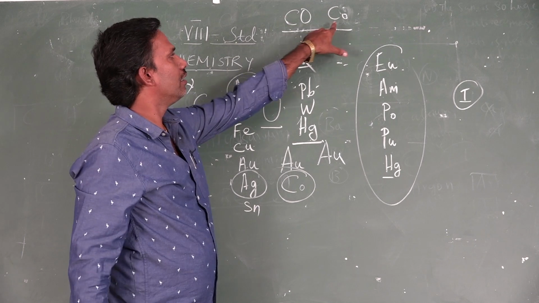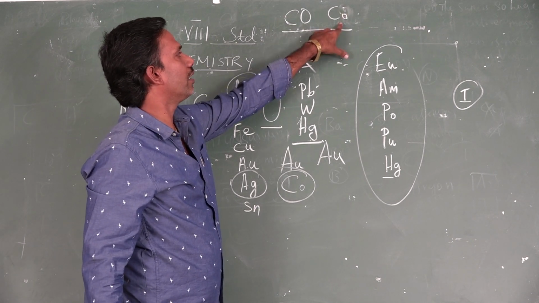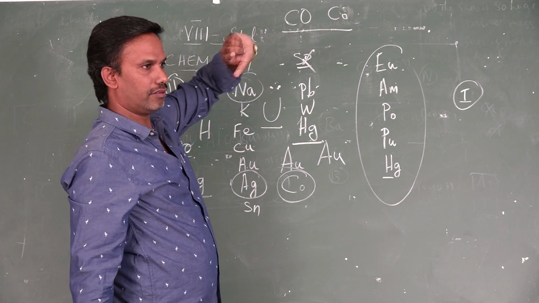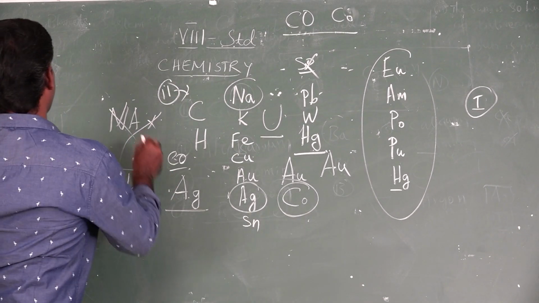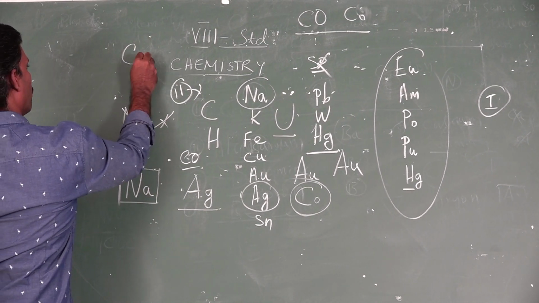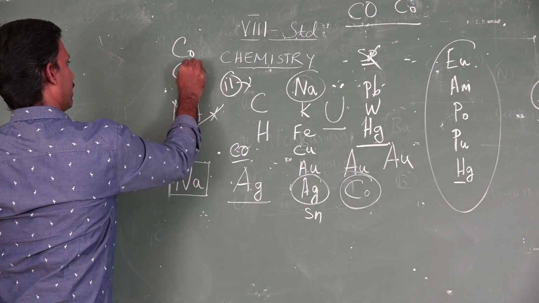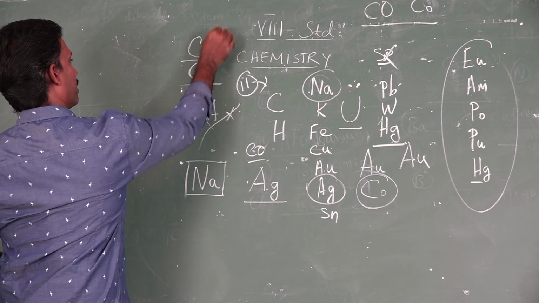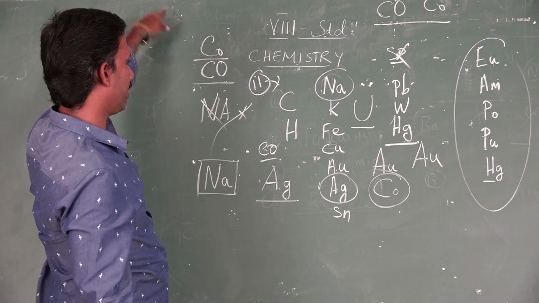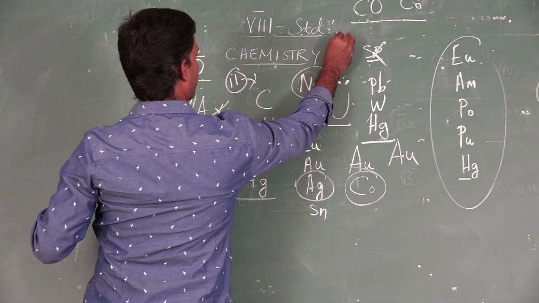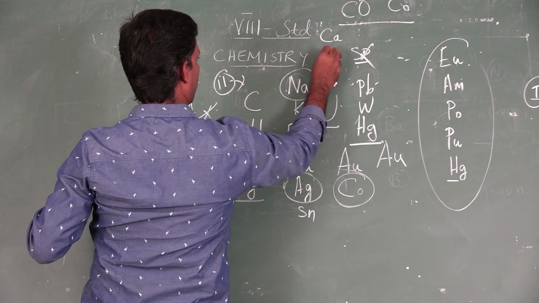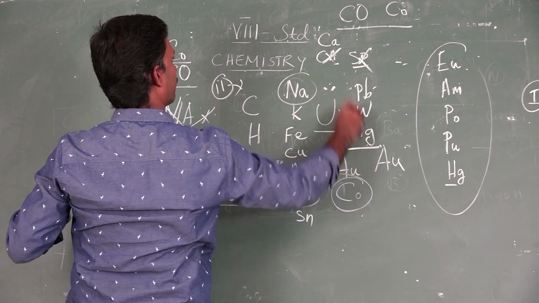In the same way, C capital, o small will be cobalt. While writing cobalt, you should write only C capital and o small. Many people confuse these two. Likewise, calcium, Ca, not CA.